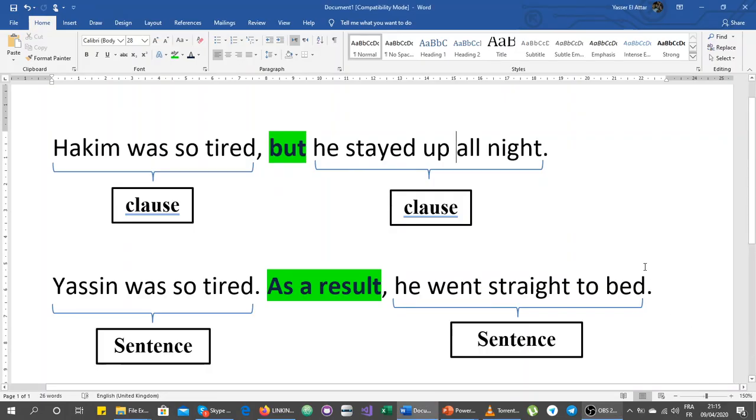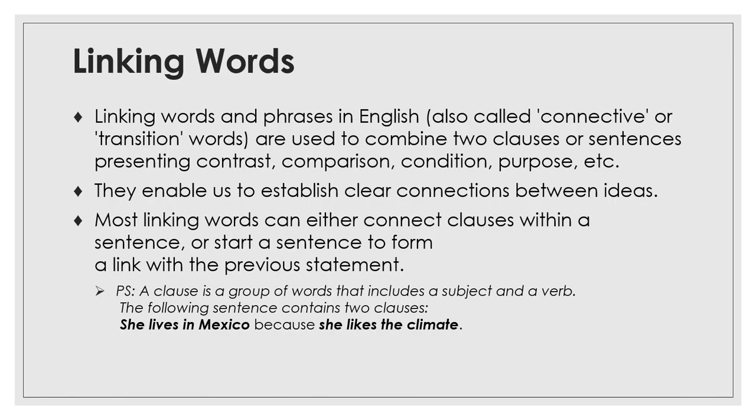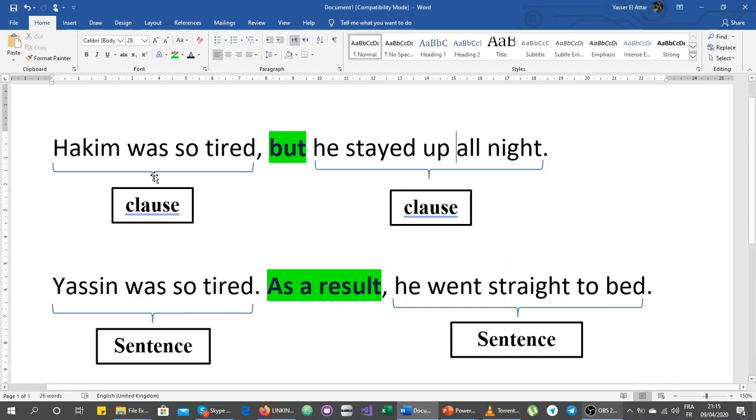Okay, so here we go. I just wanted to explain something for you. What we said here is that linking words are used to connect clauses within a sentence or to start a sentence to form a link to the previous one. For example, let's see. Hakim was so tired, but he stayed up all night.